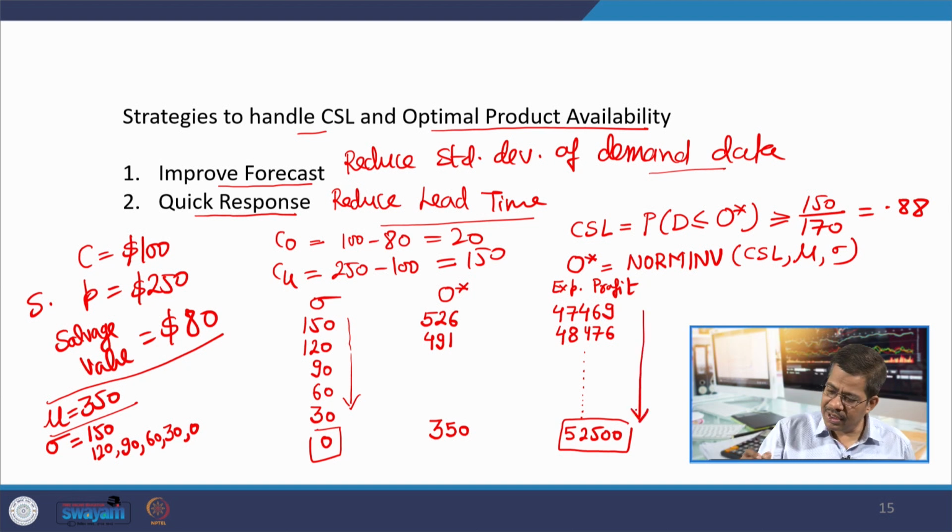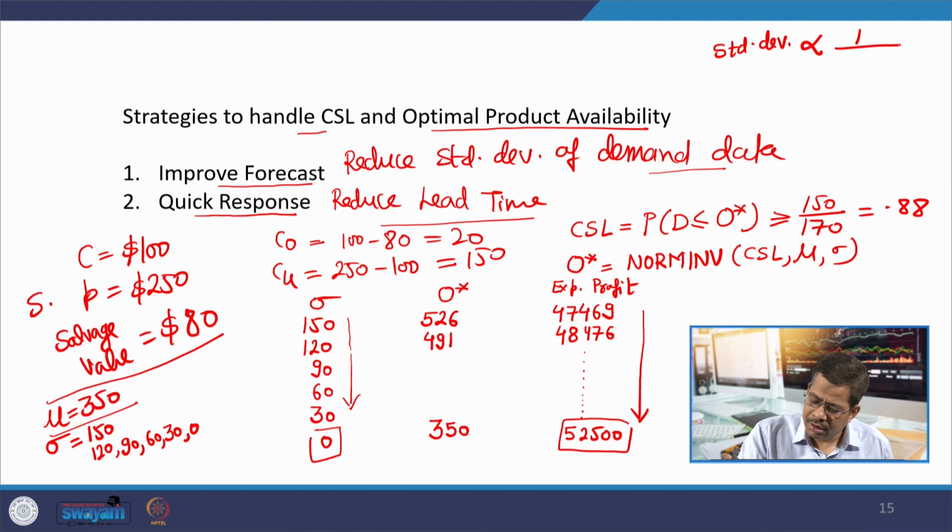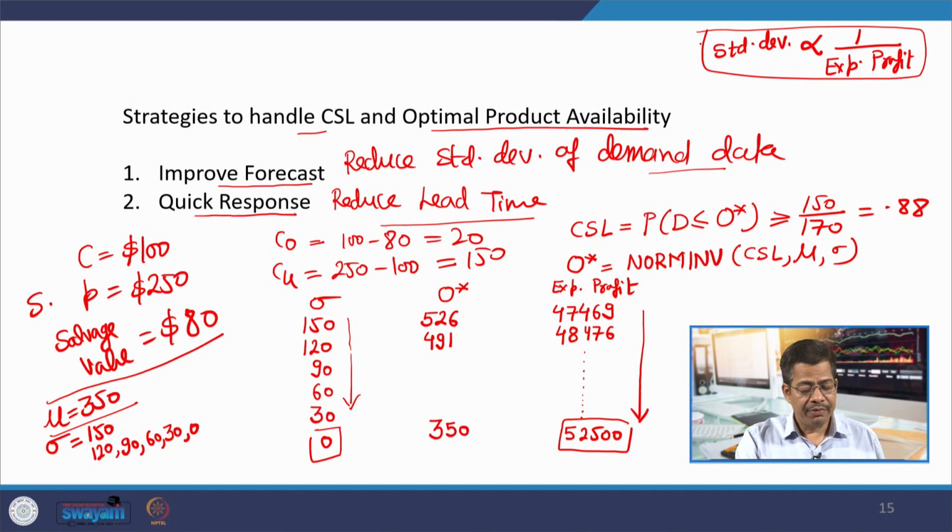So, you can say standard deviation is inversely proportional to my expected profit, and similar relations are possible for reducing the lead time also.